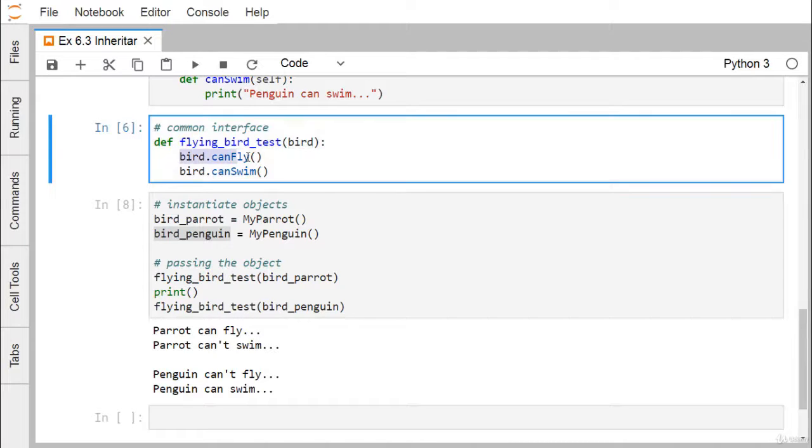In that case we'll get penguin cannot fly and penguin can swim, but for the parrot we have parrot can fly and parrot cannot swim. So you can find how these classes have their respective objects, and the objects are passed to flyingBirdTest, and the respective canFly and canSwim methods get executed.